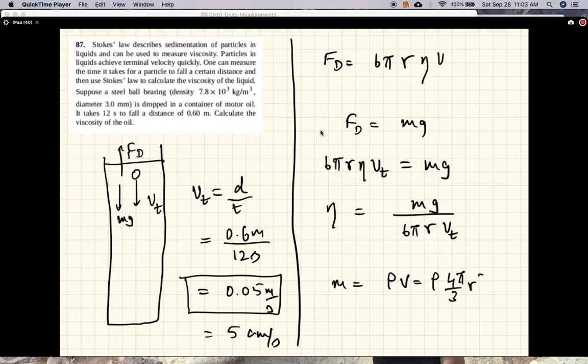Okay, so we'll plug that in. Eta is the density times 4 pi by 3 r cubed g, divided by 6 pi r times the terminal velocity.